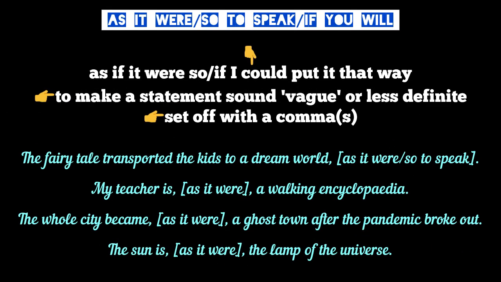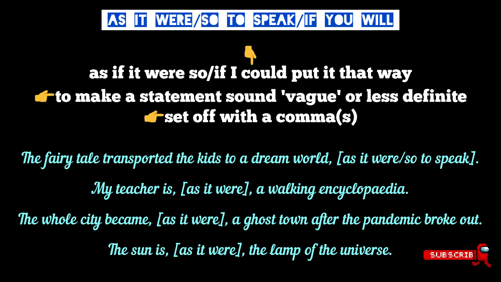So finally, we have the phrase as it were. It has two alternatives, so to speak and if you will. The phrase as it were means if I could express or put it that way. We might say as it were is the short form of as if it were really so. We use this phrase to make a statement sound less definite or vague.